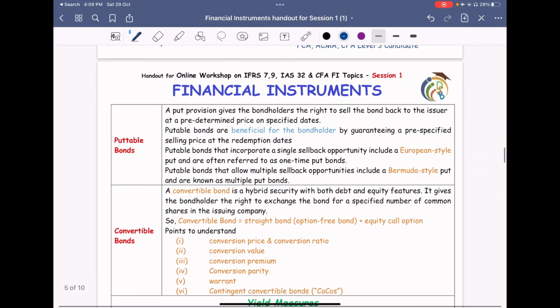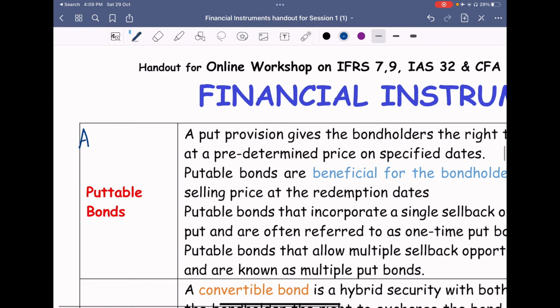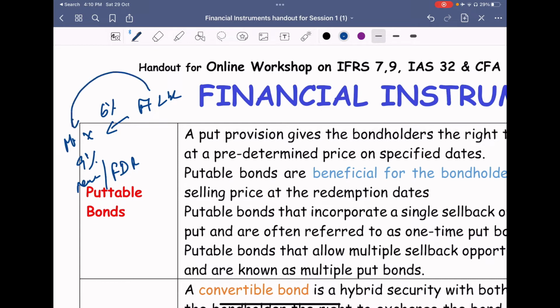Exactly the opposite position is puttable bonds. Mr. X has subscribed from A Limited. Now, if Mr. X is getting 6% earlier, and now market rates have improved, people are getting 9% for new bonds, or for FD rates, now 9%. So he doesn't want to keep his money with A Limited. He wants to get back his money and then invest in the new FDs, right?